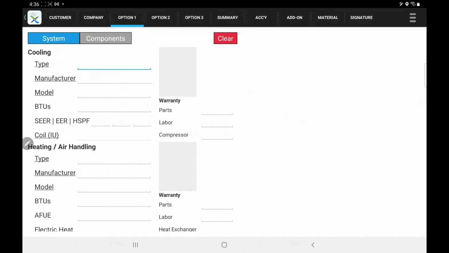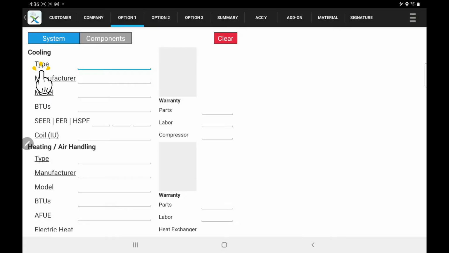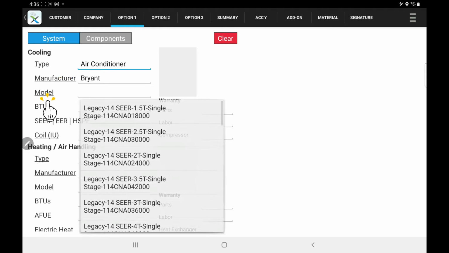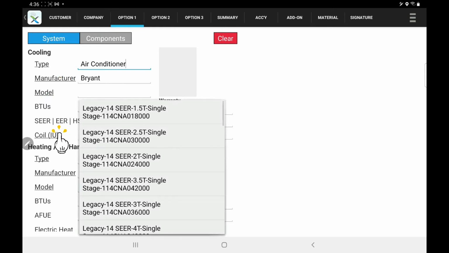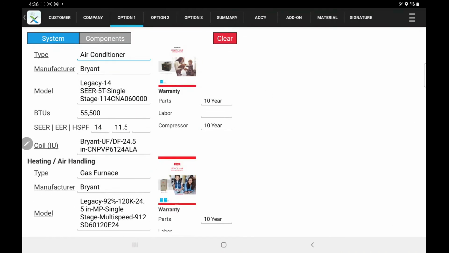We'll build our AHRI system on the System tab. If you were quoting only a component, you would use the Components tab. You're going to add your cooling components first. You'll touch the word type to open the drop-down. Select your type. We'll tap on the word manufacturer, tap on the word model, tap on the coil, move on to the heating section, and select your heating components.